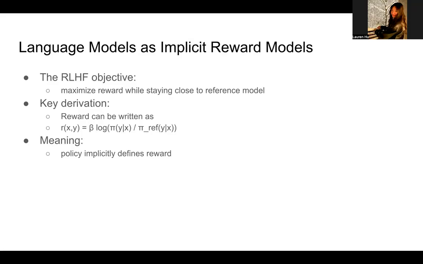So a reference model could be the base model that we trained in the beginning, and the trained model would be what we continue to optimize during DPO. This means that the language model itself implicitly defines the reward. And because of this, we no longer need to explicitly train a separate reward model.